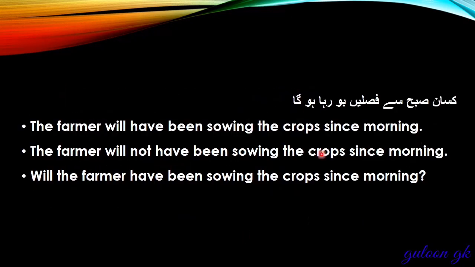Now let's make sentences so you will better understand this tense. किसान सुबह से फसलें बो रहा होगा. The farmer will have been sowing the crops since morning. This is a positive sentence. The farmer will not have been sowing the crops since morning. Negative sentence. Will the farmer have been sowing the crops since morning? Interrogative sentence.